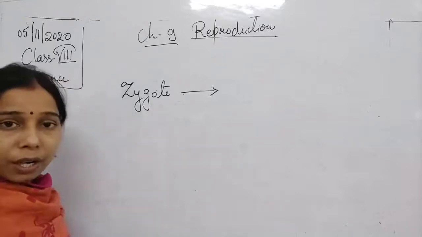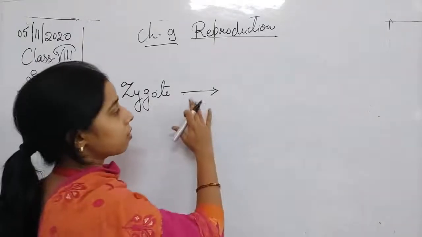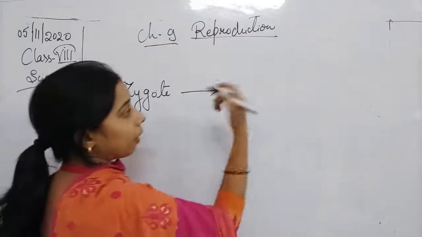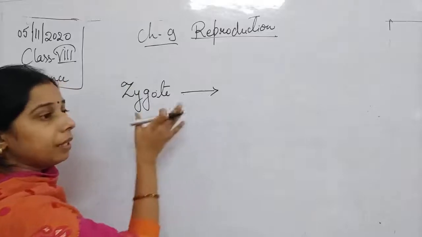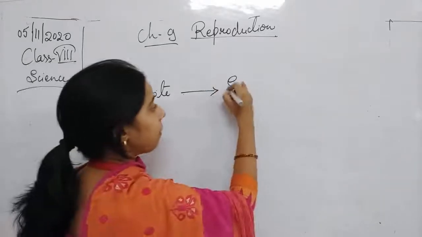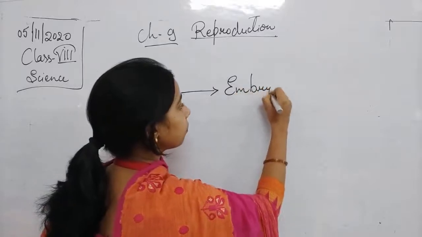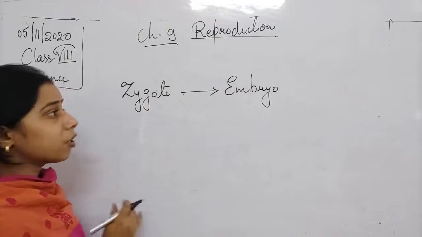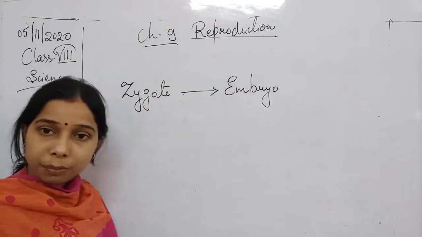So first of all the zygote is there. This zygote shows cell division and cell differentiation, and because of that a developing stage is reached, which we represent as the embryo. Embryo is a developing stage at which the zygote gets converted into the embryo.